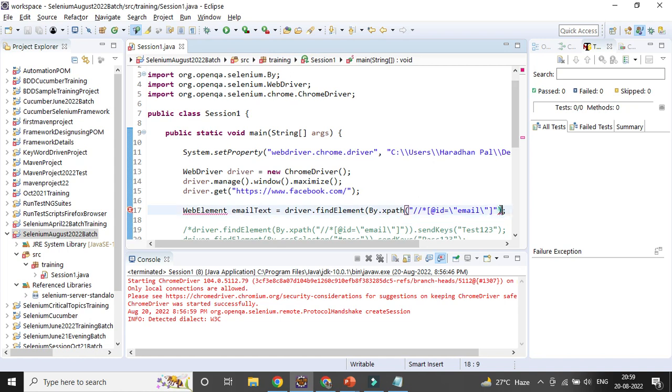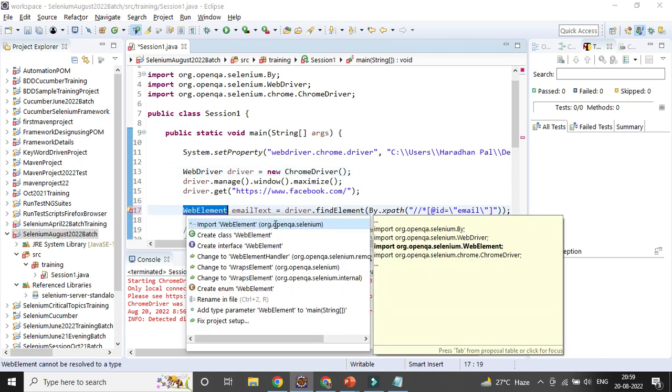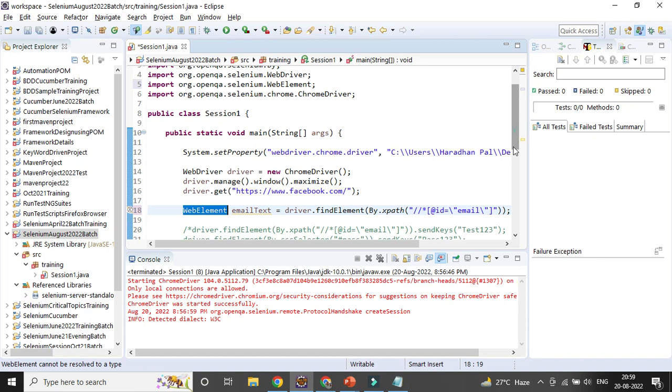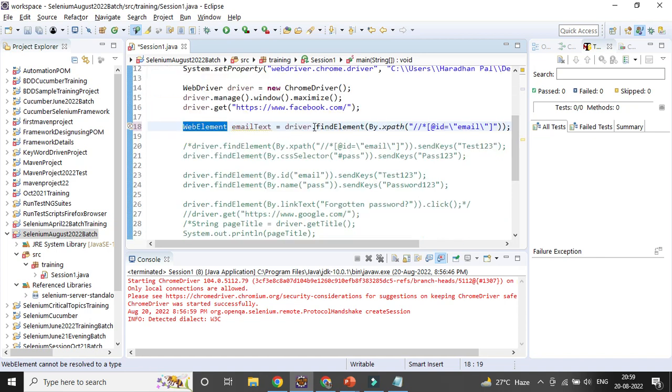Now I need to import the WebElement class from Selenium. "WebElement cannot be resolved to a type." So I need to import the WebElement class from Selenium. Why am I storing it? So that I can use that text field instead of writing so many lines of code multiple times. I will be calling that method.